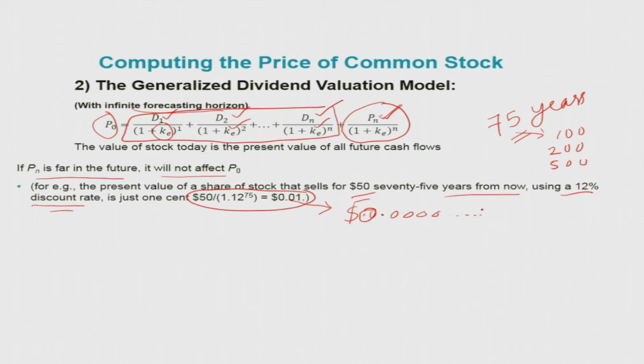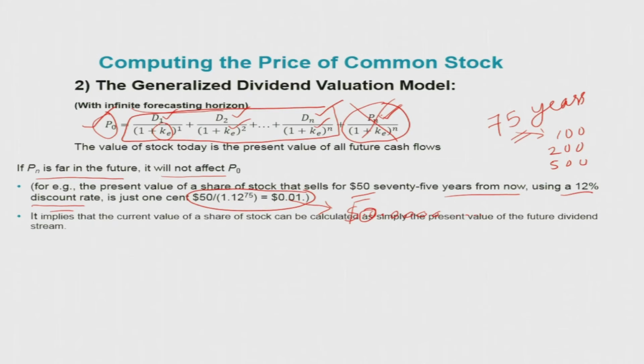So from this, what we can see is that in the calculation of the current price of the stock, the value of the stock today is going to exclude this part and include mainly the first component, that is the present value of the cash flow from the dividend alone.